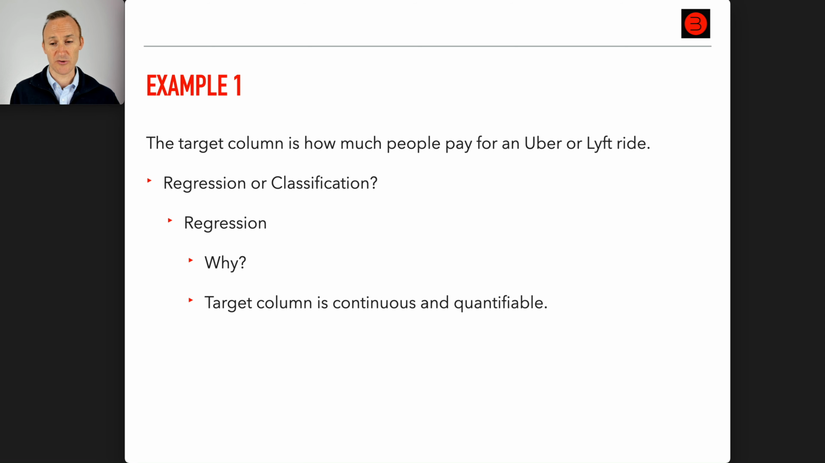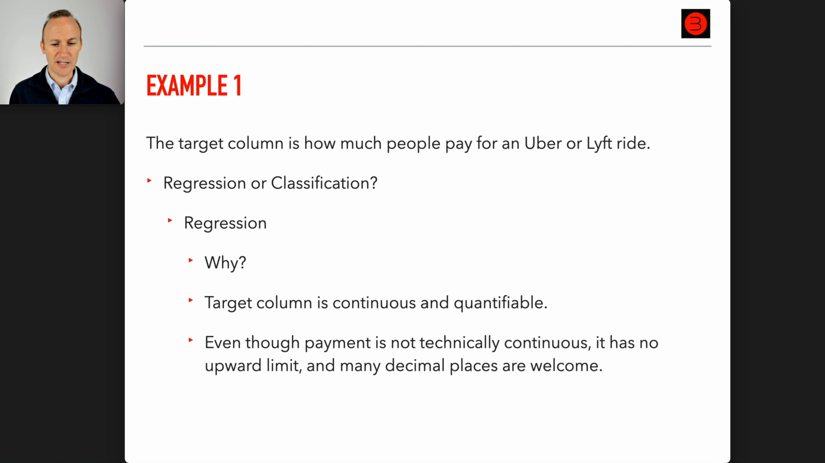Well, the target column is continuous and quantifiable. Maybe you pay $5. Maybe you pay $13.27, right? There's not really a limit to the amount that you can pay. And again, even though payment is not technically continuous, it has no upward limit, and many decimal places are welcome, right? So it's not a label. It's not like $2 or $4. It's like, hey, if your prediction gives 2.731651, well, you can round that, okay? So this is definitely a regression. Highlighting, by the way, what makes it continuous, quantifiable, in many decimal places. When you have those pieces in play, it's most likely a regression.